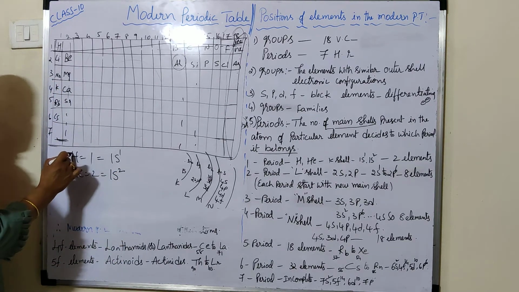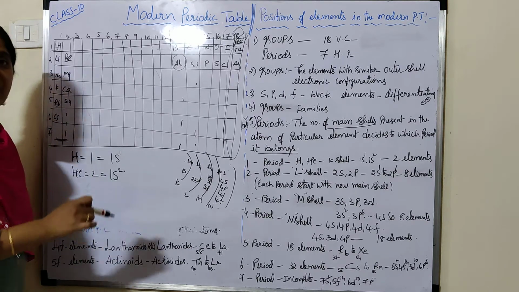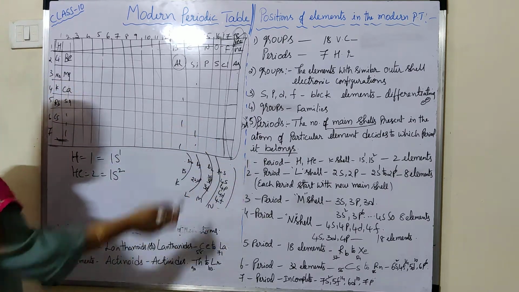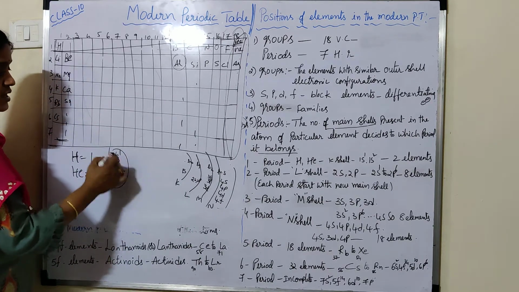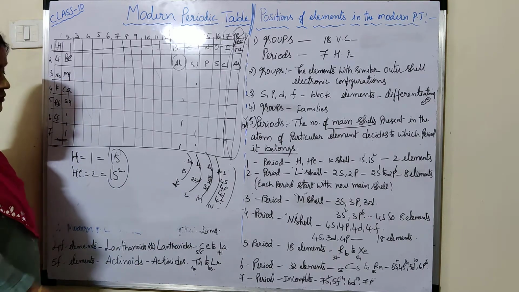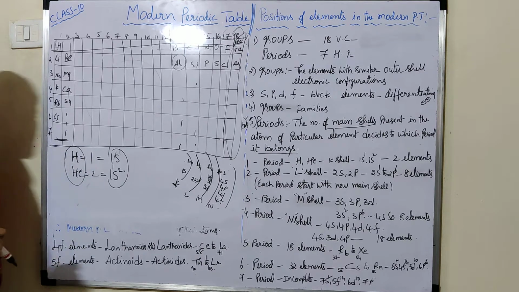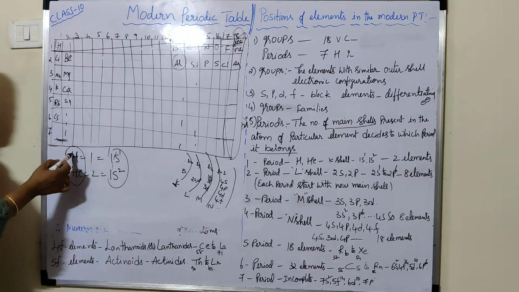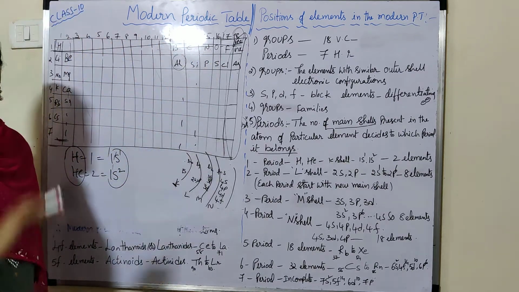And these 2 atoms have the same main shell. 1s means which shell? The K shell. So these elements belong to the K shell. That's why these 2 elements belong to the first period.